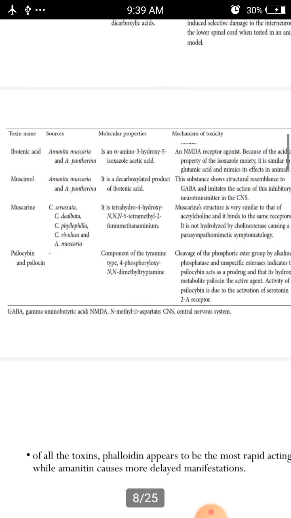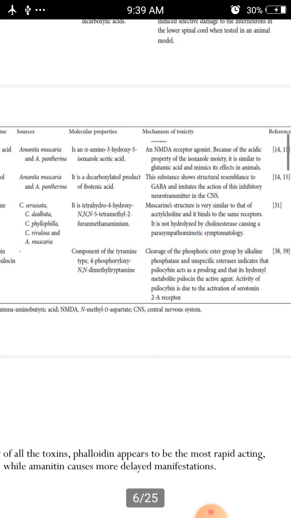And muscimol is another important toxin. It is mainly present in Amanita muscaria and Amanita pantherina. Mainly it is the decarboxylated product of ibotenic acid, and its main mechanism is that this substance shows structural resemblance to GABA and limits the action of this inhibitory neurotransmitter in the CNS.